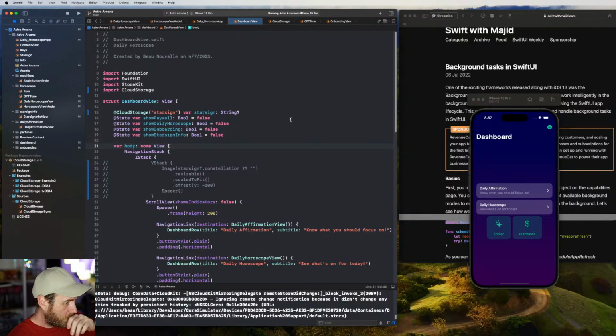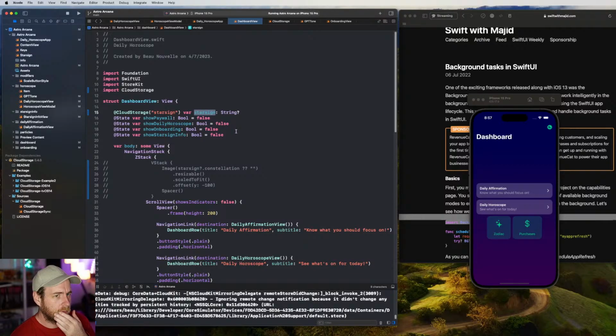Let's just have a quick recap of last time, because I think the only thing we really got through last time was this cloud storage stuff that we took a look at. This was the dependency that we brought into our app that gives us a property wrapper for iCloud key value store. And what we did is we stored the star sign in that. That's pretty much all I can remember. It was quite a while ago now.